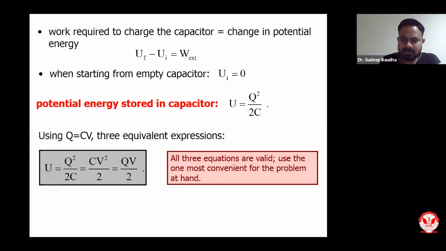All these equations are valid. Use the one most convenient for the problem at the time. All three equations are correct; they are just interchanging the terms. We are using the concept of Q equals CV. Whatever equation you find suitable for a particular problem, you can use any of them, but fundamentally all three equations are true and correct.